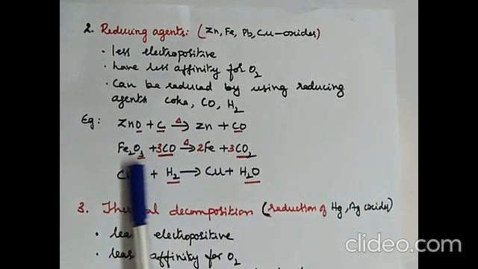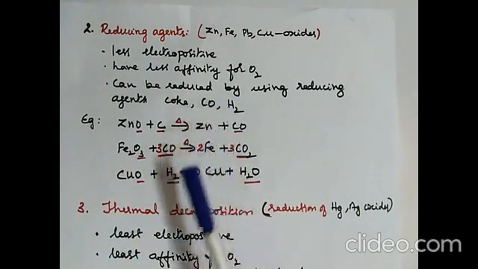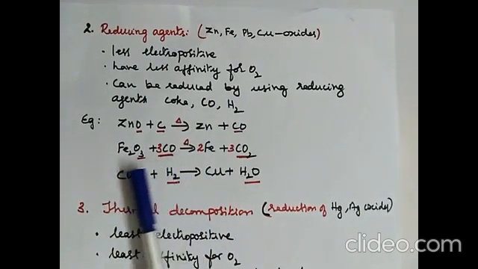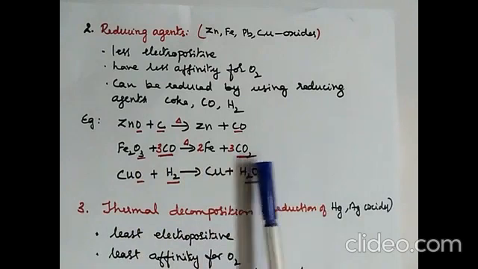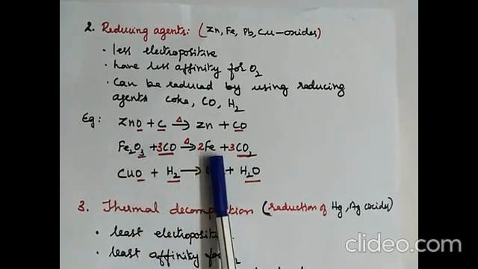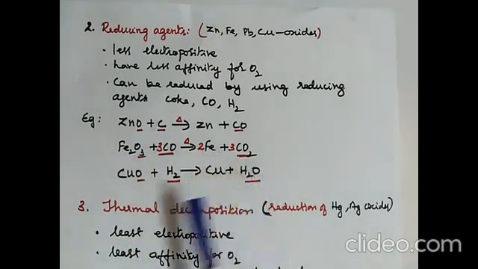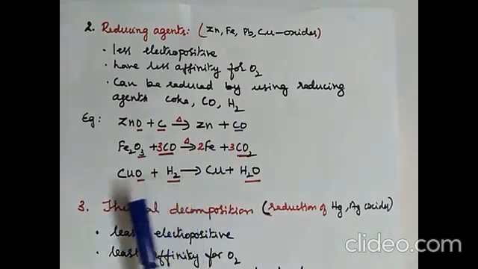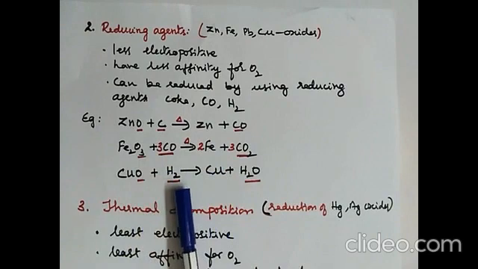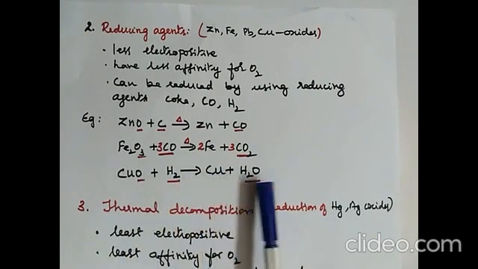The next is iron 3 oxide, Fe2O3. The reducing agent used is carbon monoxide. So with carbon monoxide, iron 3 oxide gets reduced to iron plus carbon dioxide. So oxygen is removed and you get pure metal iron. One more example using the next reducing agent, hydrogen. When hydrogen is passed over heated copper 2 oxide, you get copper and water.